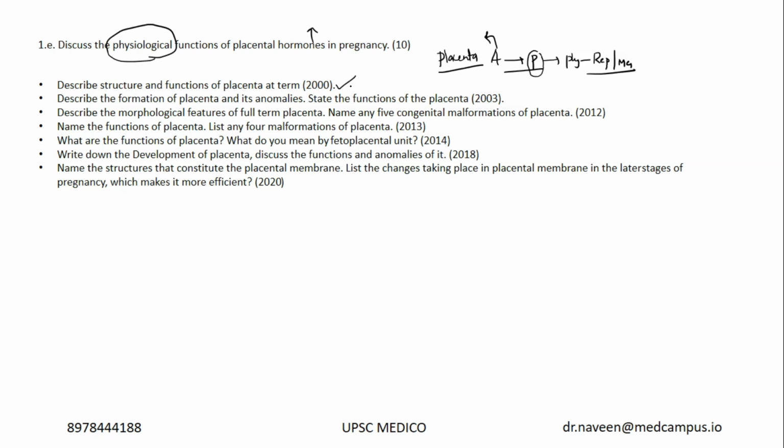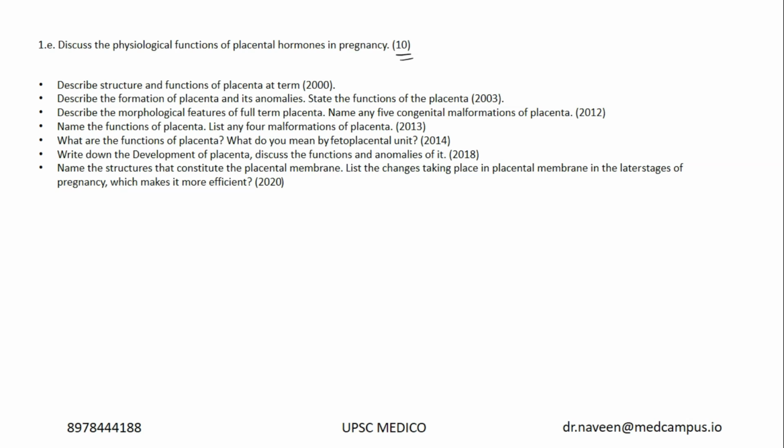Look at the structure and functions of placenta, formation and its anomalies, functions of placenta, morphological features of placenta, five congenital malformations of the placenta, name the functions of placenta, list malformations of placenta. Almost ranging from 2000 to 2020, we have many questions from the placenta. Now look at the weightage. If I tell you that placenta helps in synthesis of beta HCG by syncytial trophoblast, and placenta helps in synthesis of human placental lactogen, which can be added.